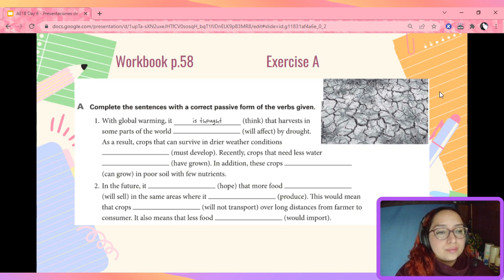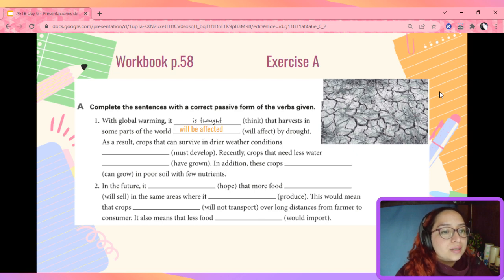Now, how are you going to do this? Well, we have will. Then we need to use verb to be. Will be affect or affected? That's right, will be affected because we're using the past participle of our verb. Pause the video and work on the rest, please.